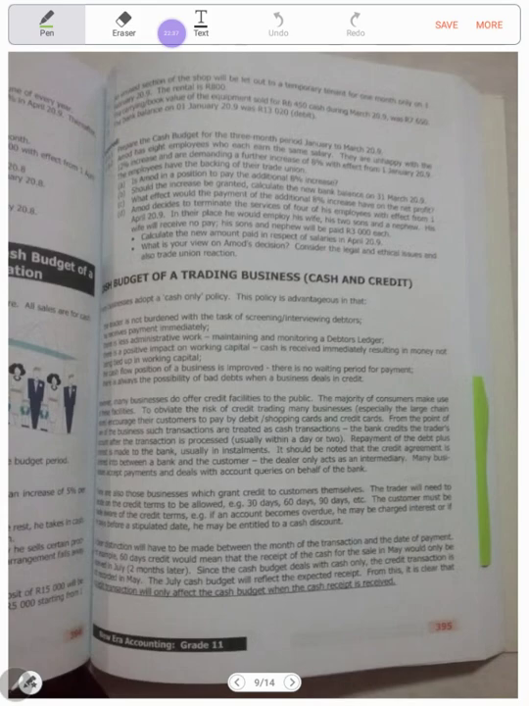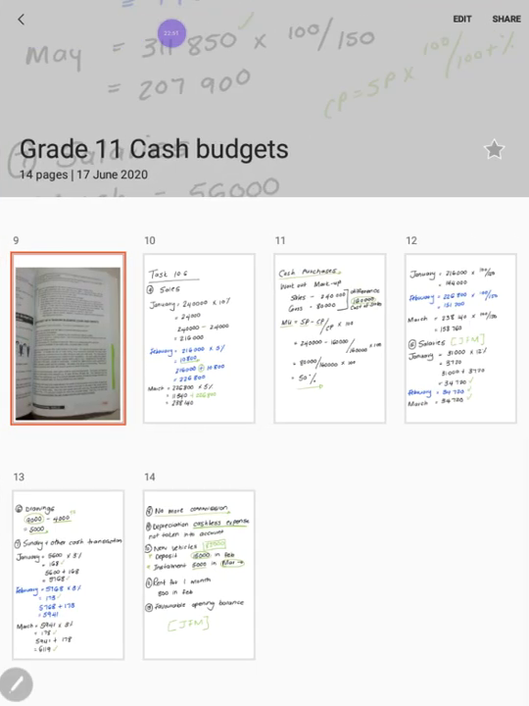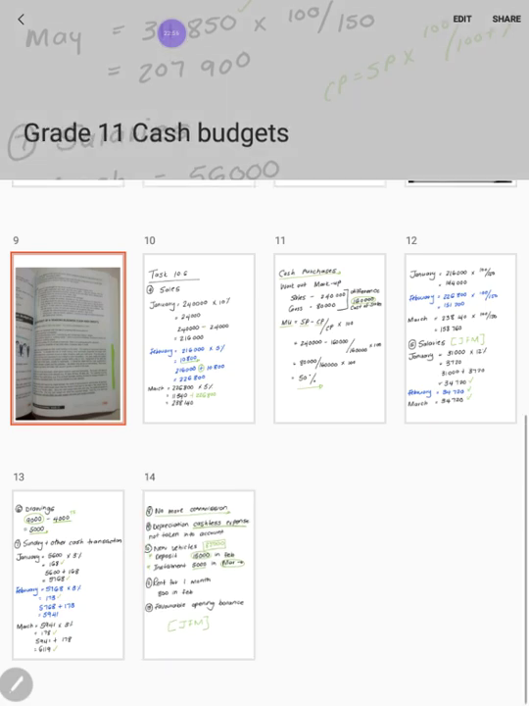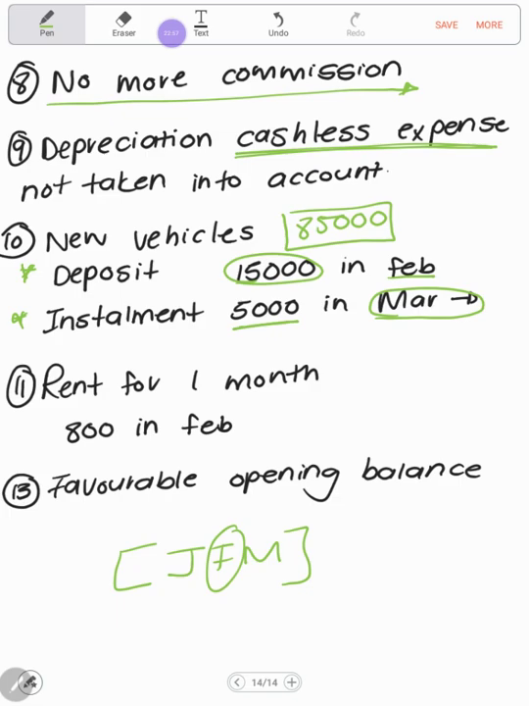They said that an unused section of the shop will be let out to a temporary tenant for 1 month only on the 1st of February, and the rental is 800 Rand. So we never rented it out in January, and we're not renting it out in March. We are, however, renting this out in the month of February. So in the February column, you're going to have rent income, and it's going to be 800 for 1 month. And we had a favorable opening balance.